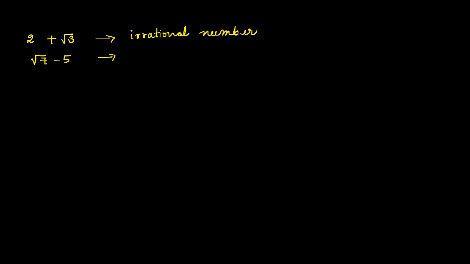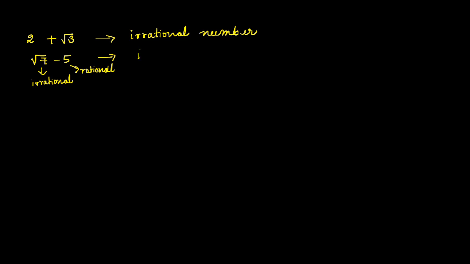Subtract 5 from root 7. Root 7 is irrational, 5 is rational number. Root 7 is irrational. It is having non-terminating, non-recurring decimal expansion. 5 is rational number. If you subtract 5 from root 7, that will be having non-terminating, non-recurring decimal expansion.